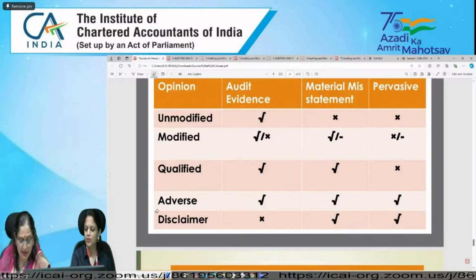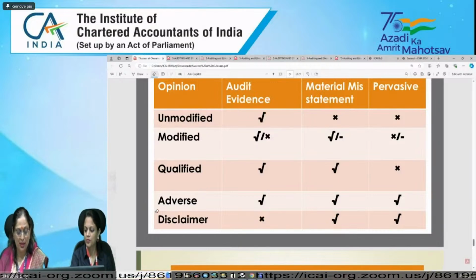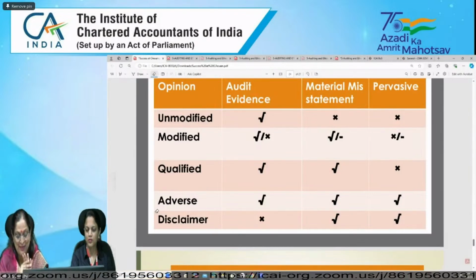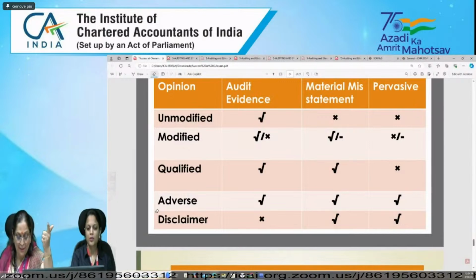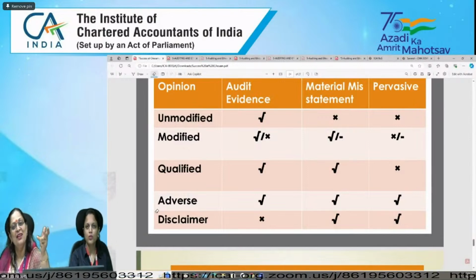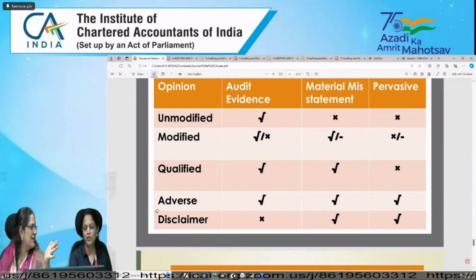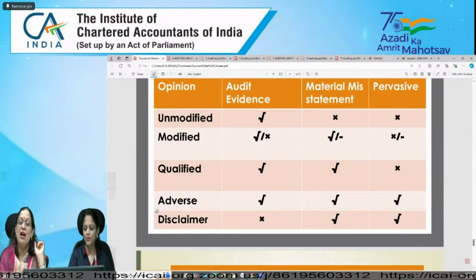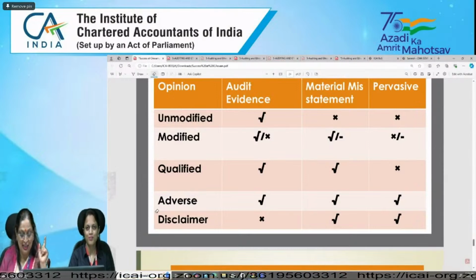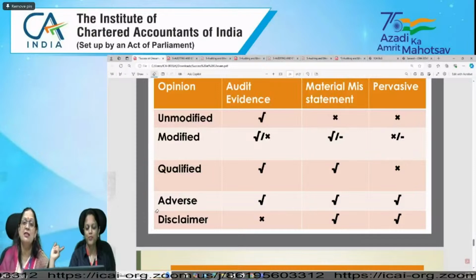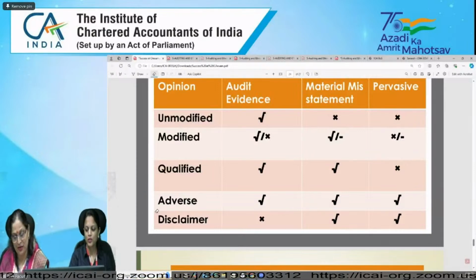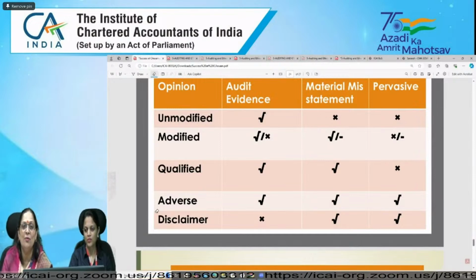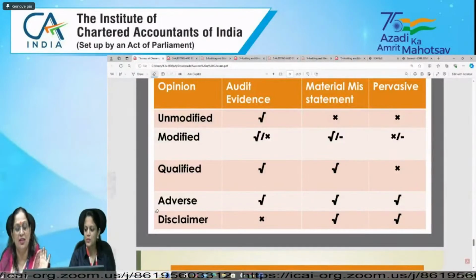In balance sheet, how many assertions are we having? बैलेंस शीट थोड़ा बड़ा है ना. तो 6 assertions हैं: existence, completeness, cutoff, valuation, rights and obligations, and presentation and disclosure. ठीक है. वहां पे भी क्या था? OCC. यहाँ पे है ECC. वहां मेजरमेंट होता था, यहाँ वैल्यूएशन होता है. फिर एक एडिशनल आ गया, राइट्स एंड ऑब्लिगेशन, and last is same, presentation and disclosure.